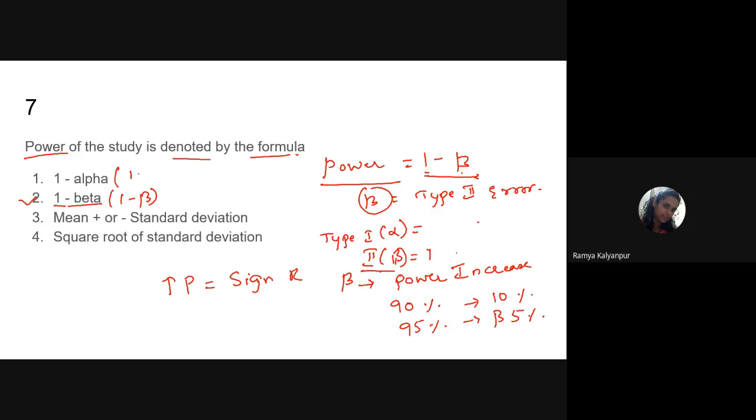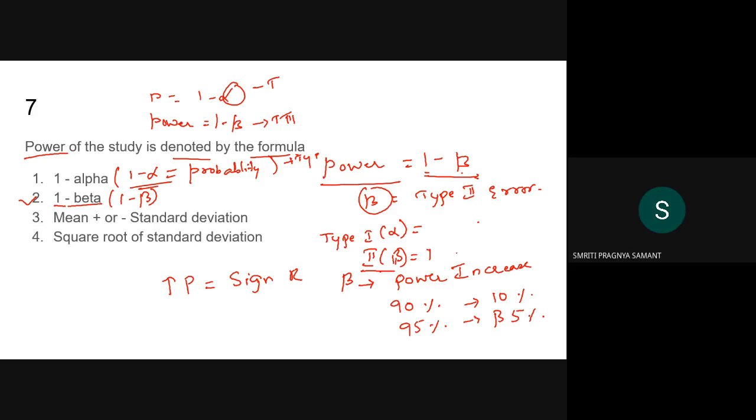Then what is this 1 minus alpha? This is nothing but the probability. The formula for probability, or to reduce the type 1 error, is 1 minus alpha. If they ask what is the formula for probability, it is 1 minus alpha. The formula for power is 1 minus beta. Alpha is type 1 error, beta is type 2 error.